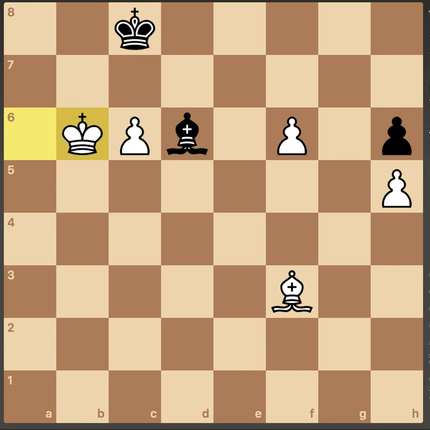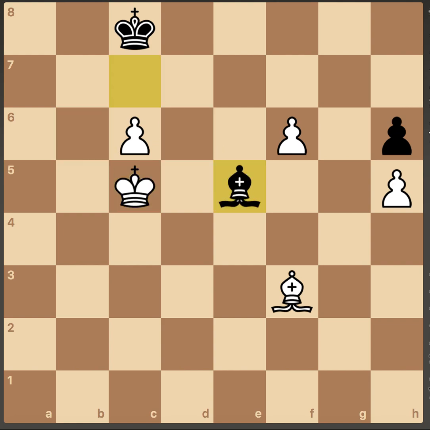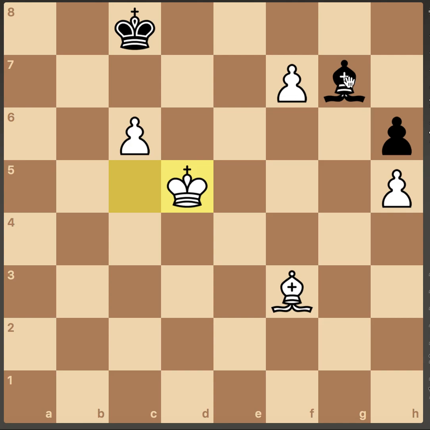Bishop d6, king b6 check, goes back. Bishop e5, f7, and this is more than enough. So actually here f7 is completely winning for Anand. So here Magnus tries to defend it, but then the king starts marching up the board, and that's it. One king cannot stop both pawns from promoting. So the king has to stay here, and that's it.